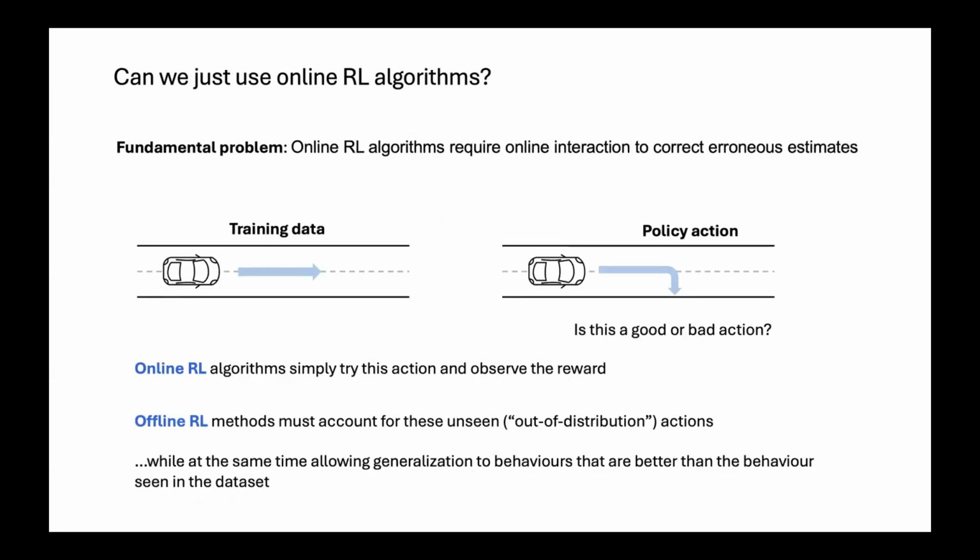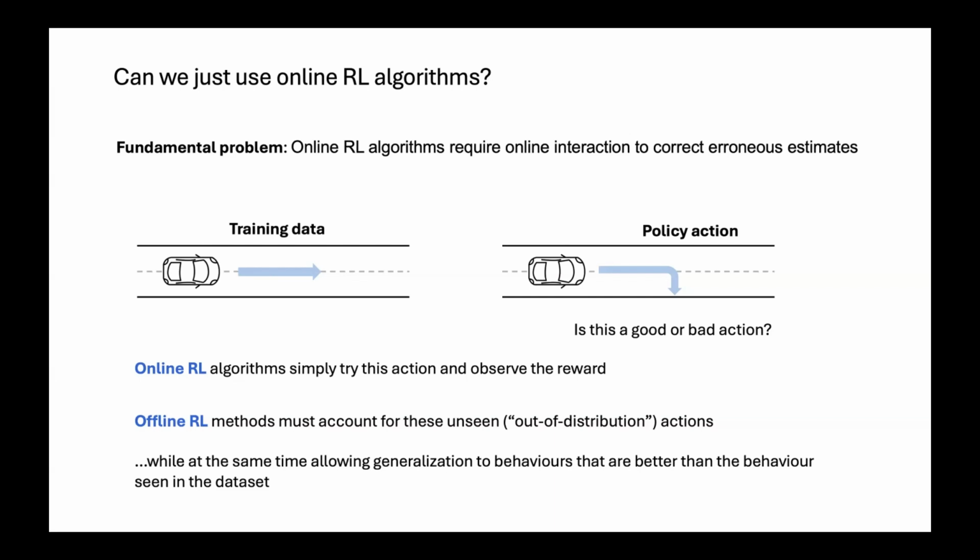Okay, so the question that arises here is, of course, can we just use the online RL algorithms that we use so far for this problem? Well, the answer is theoretically yes, you could use those algorithms, but there is one fundamental problem, which is that online RL algorithms are designed in a way that they need this online interaction to correct for wrong estimates.